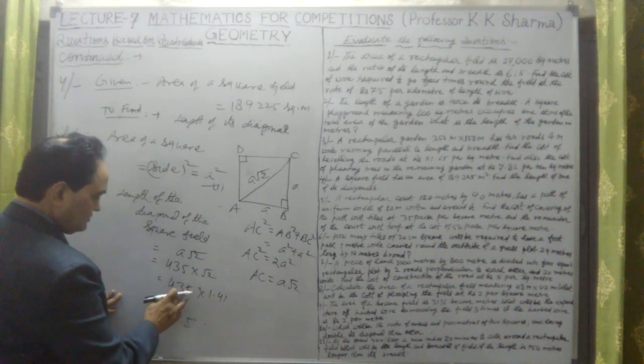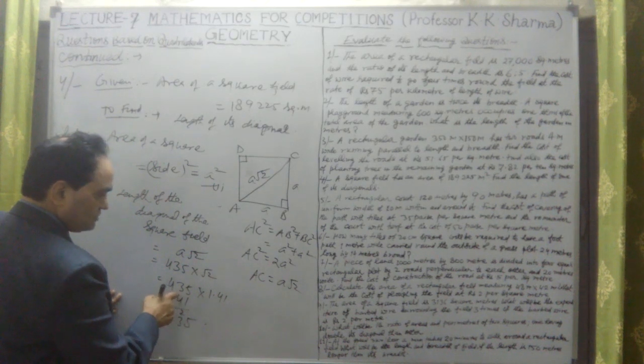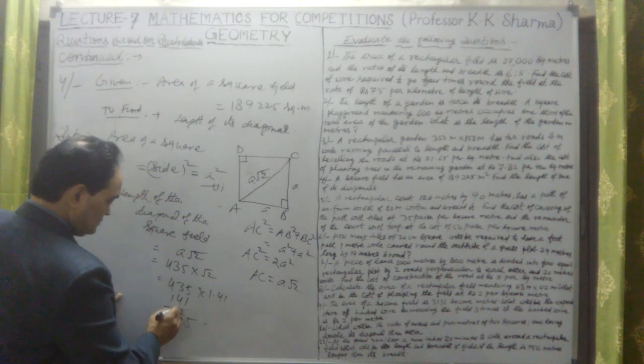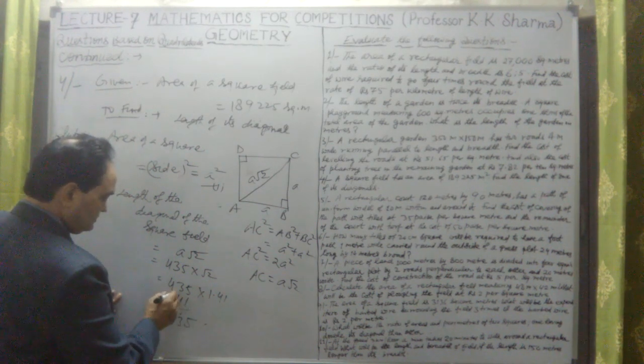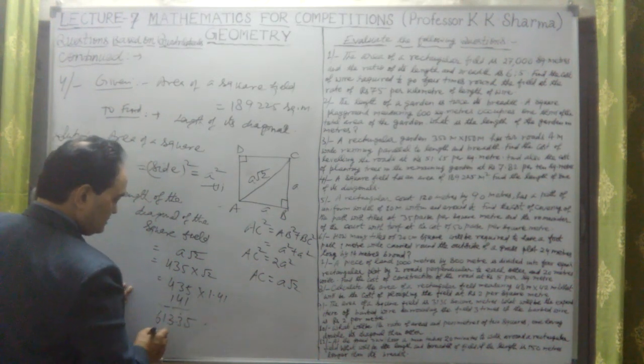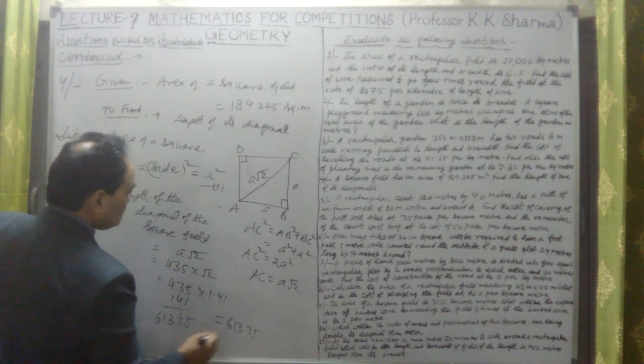5 times 1 is 5, 3 times 1 is 3, 5 times 4 is 20, 20 plus 3 is 23, 3 and 2 carry. 1 times 4 is 4, 5 times 1 is 5 and 4 is 9, 4 times 3 is 12, 12 and 9 is 21, plus 2 is 23, 3 and 2 carry again. 4 times 4 is 16 and 3 is 19, 19 and 2 is 21, 2 carry, 4 times 1 is 4 and 2 is 6. So the point comes after 2, so this is 613.35. Length is equal to 613.35 meter.